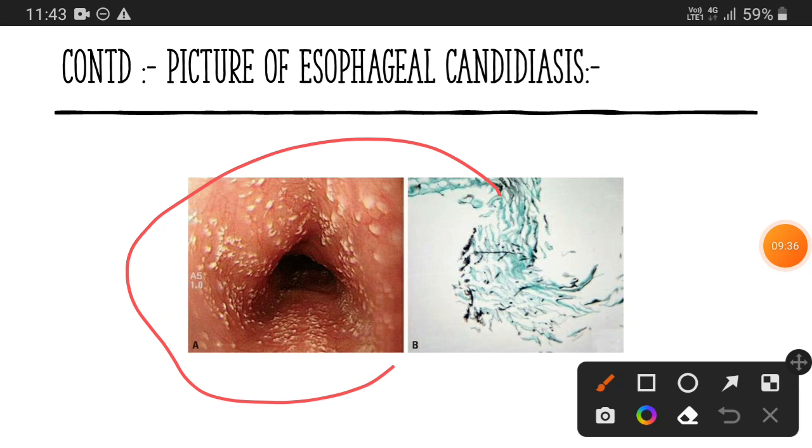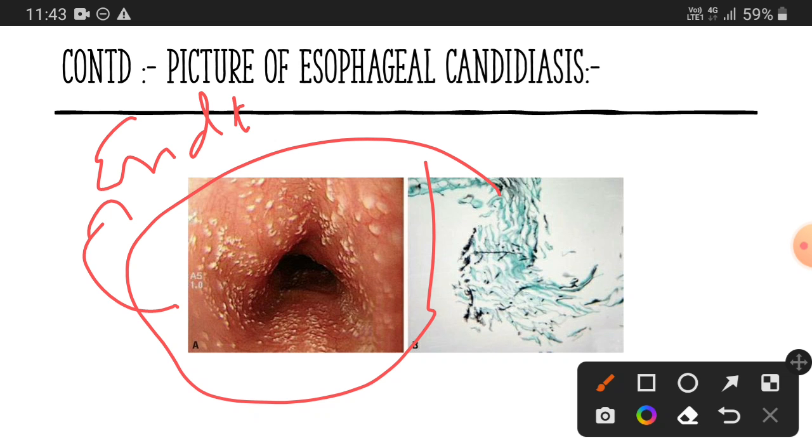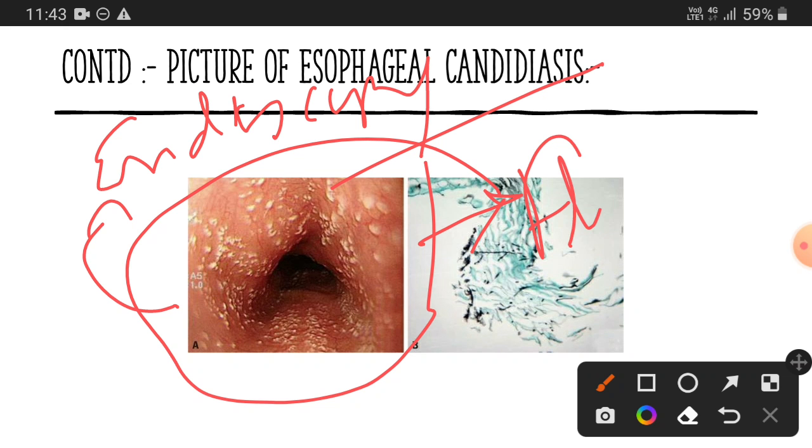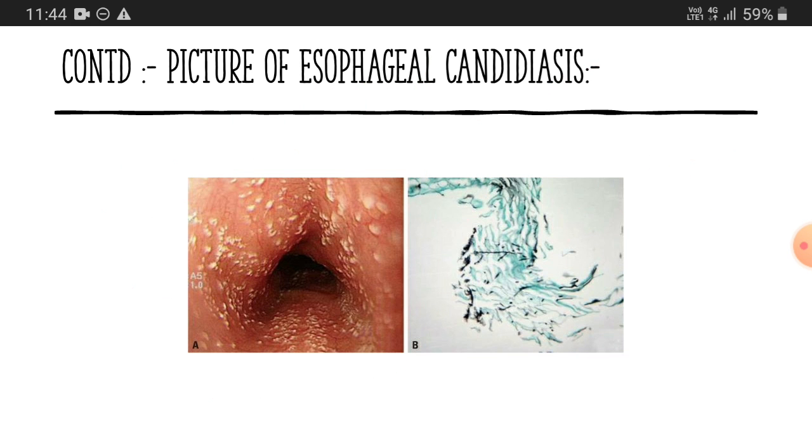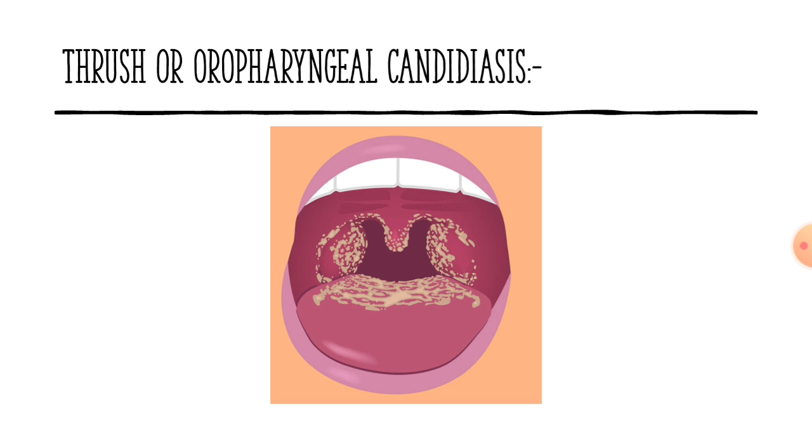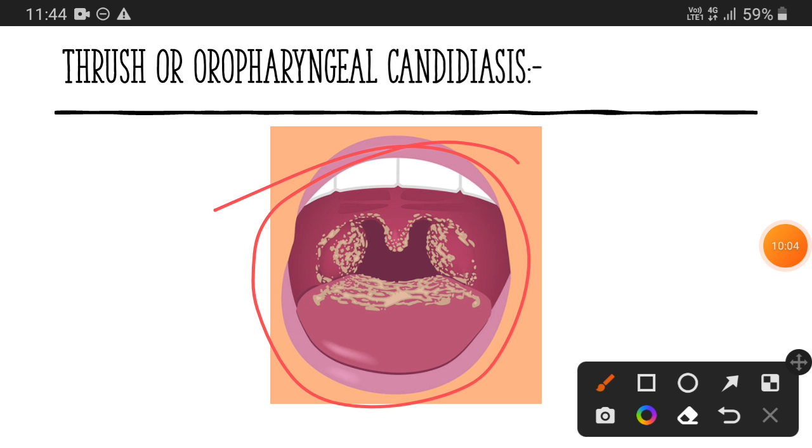In the case of the esophagus, it is usually diagnosed with the help of endoscopy. And the treatment that medical practitioners usually use for esophageal candidiasis, remember, is fluconazole, although I am going to discuss this in the last slide. And this kind of situation can be observed in oropharyngeal candidiasis, that means candidiasis in the mouth and throat.